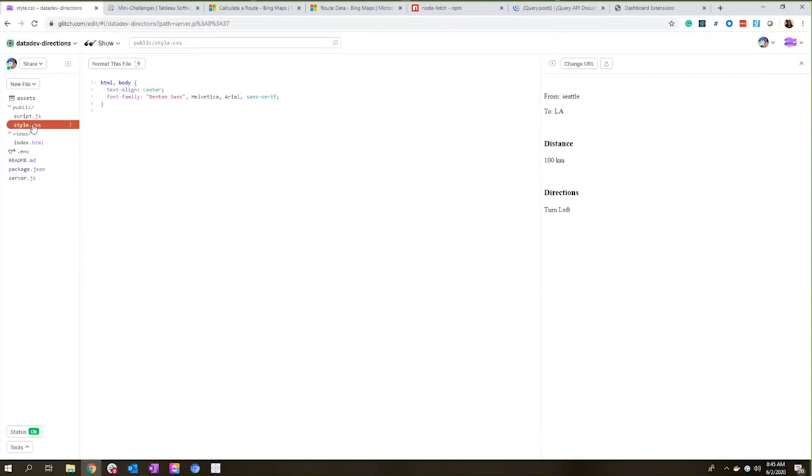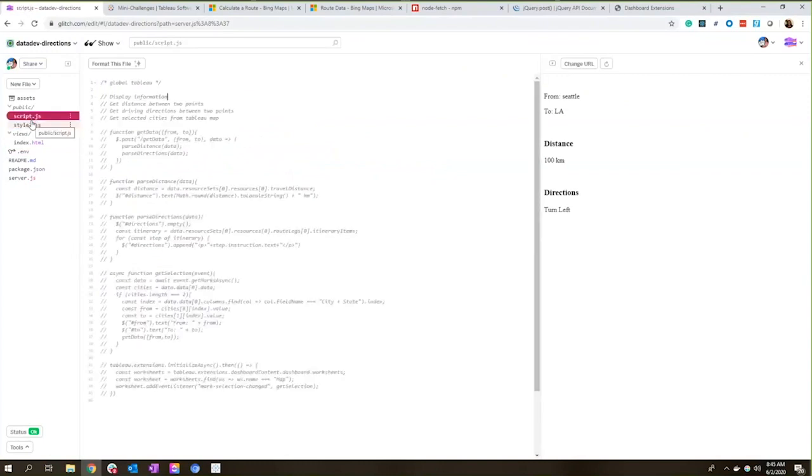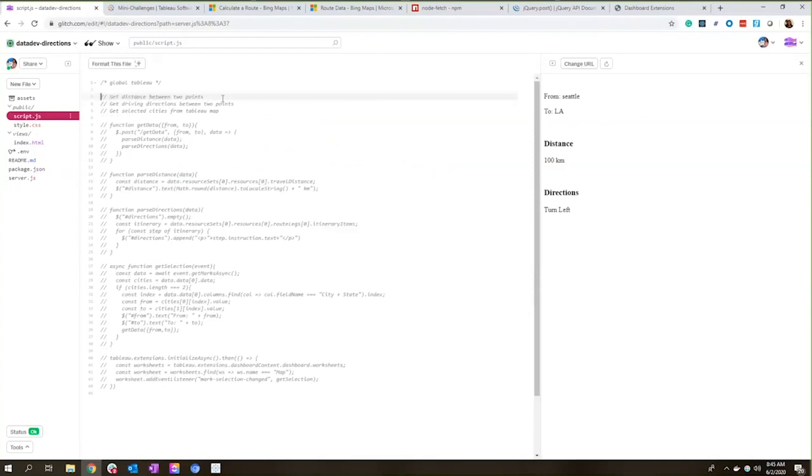Now, what's going on with my style sheet? Not sure, but I'm going to ignore that for now. So we've got display information. We have our scaffolding or a skeleton set up. Once we get the data, we can then fill in with the actual things that were selected. Cool, so that's done. Next, let's talk about getting the distance between 2 points.